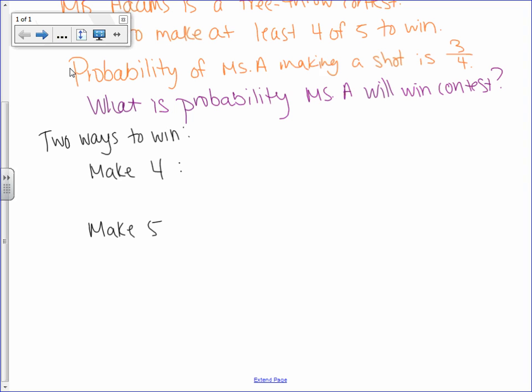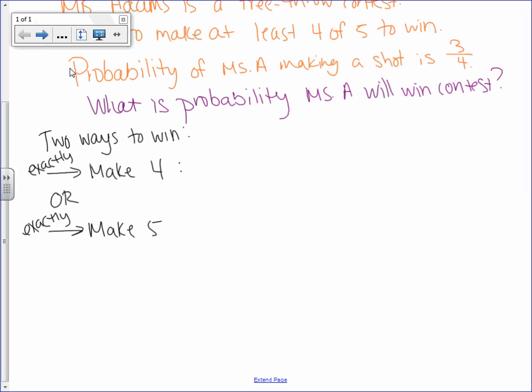If I make 4, that's the problems that we were doing last time. I need to make exactly 4 out of 5. So this is making exactly 4, or I need to make exactly 5. Okay, in order for me to win this game, I need to make exactly 4 out of 5 shots, or I need to make exactly 5 out of 5 shots. Doesn't matter which order I make them in, as long as I make exactly 4 or exactly 5.